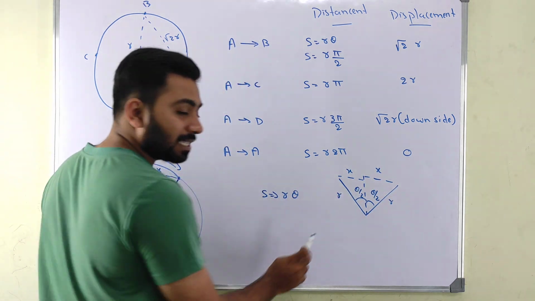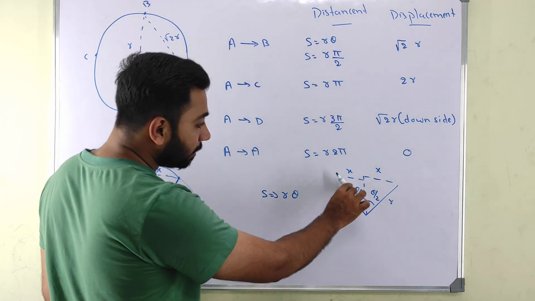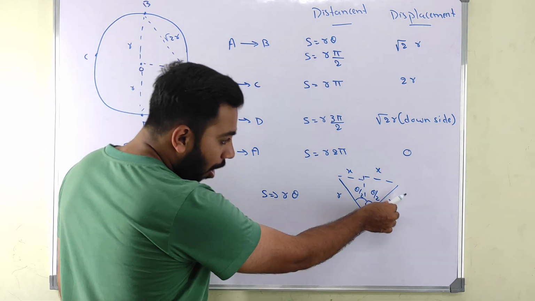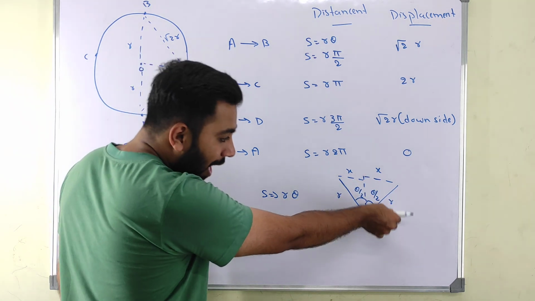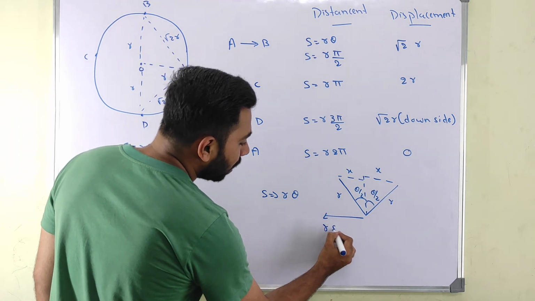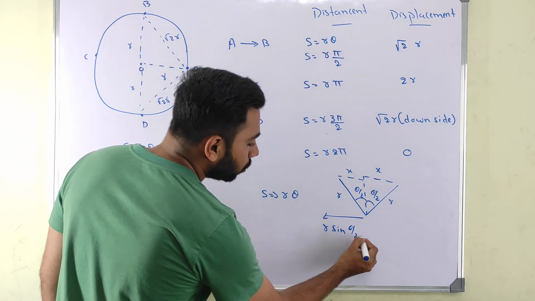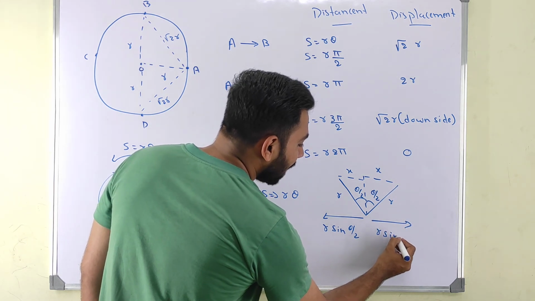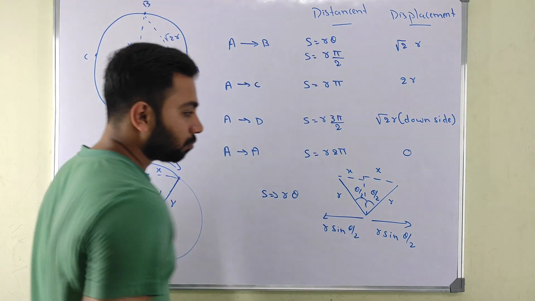If I break this, R will break like this: R cos theta by 2, R sin theta by 2. Which means I will get here R sin theta by 2, and this side also I will get R sin theta by 2.